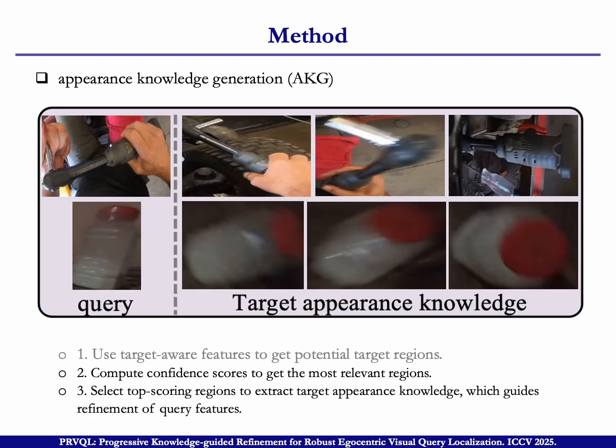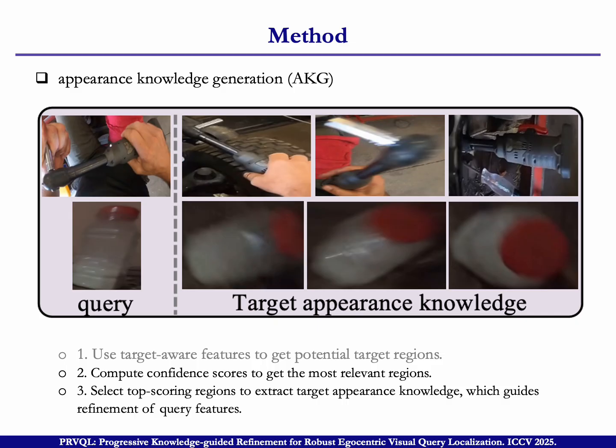Well, this is the visualization of the AKG. Here, we can see the query, and this is the target appearance knowledge. In our work, we choose the top K, where K equals 3, so we get the top 3 here.